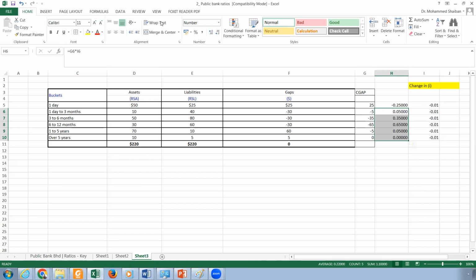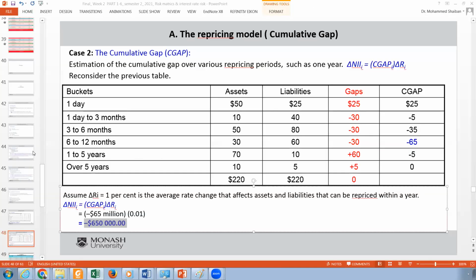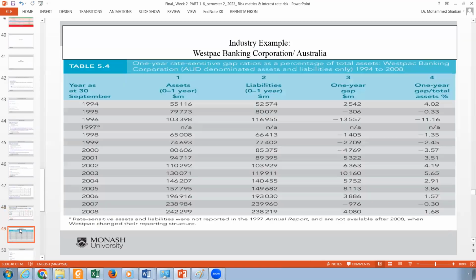Now, this is how we do it. And this is how we calculate it. Now, the industry also uses this one. This is Westpac, one of the big 4 banks in Australia. And they have, for 1 year, the assets and liabilities, and they can get the 1 year gap.